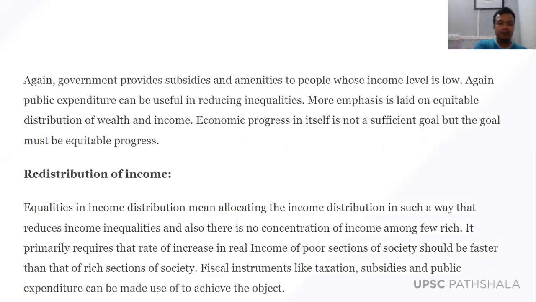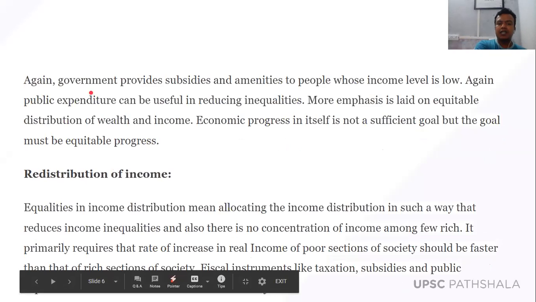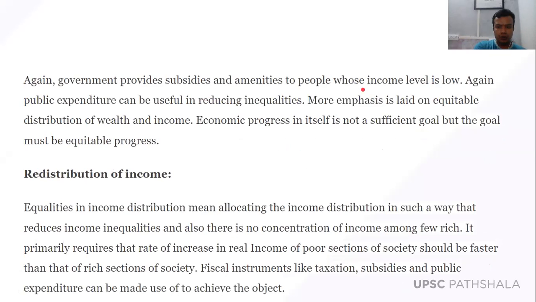Now, the next important point of the objective of the government budget is that the government provides subsidies and amenities to people whose income level is low. Again, public expenditure can be useful in reducing inequalities. More emphasis is laid on equitable distribution of wealth and income. Economic progress in itself is not a sufficient goal, but the goal must be equitable progress.